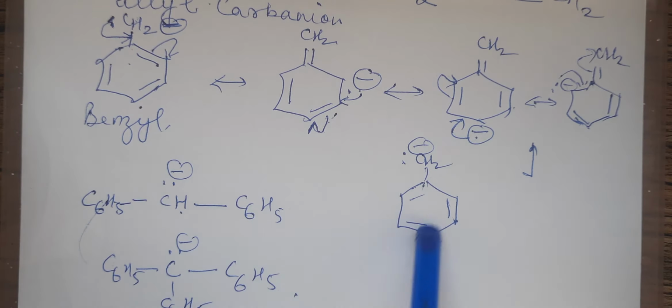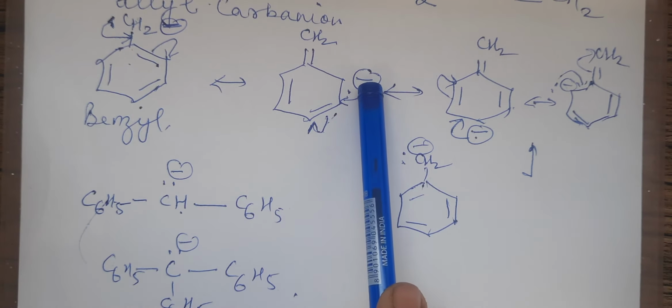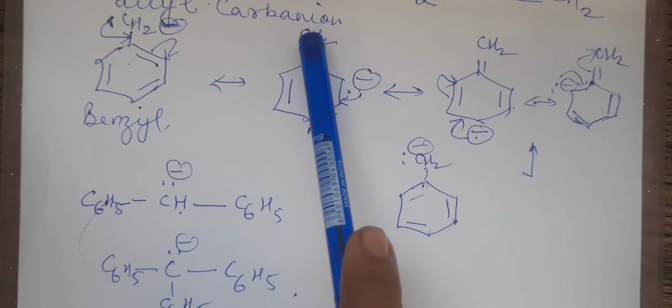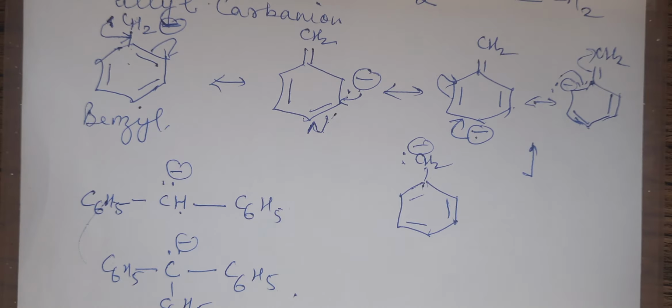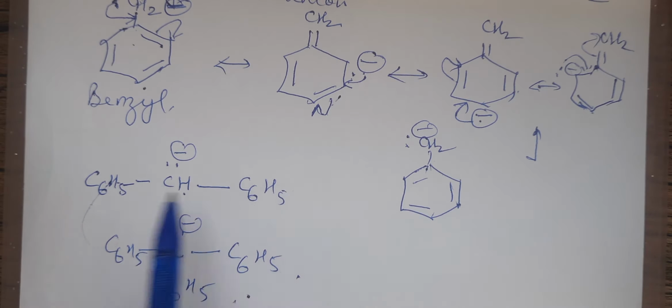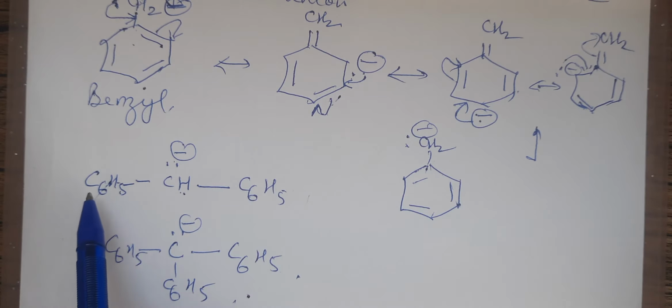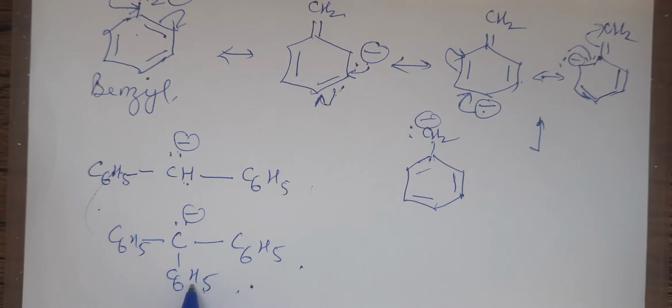is not residing on the carbon atom, it is moving in the ring. The negative charge is coming at ortho to this, para to this. That means it is not remaining on the top carbon atom. So if it is not remaining there, that means its reactivity is decreased. The less the reactivity, the more the stability. Likewise, if I have two phenyl groups, that means the negative charge is getting more chances to get dispersed on this phenyl ring or this phenyl ring. Same way, if I have three phenyl rings, then it will be still more stable because the negative charge will get a chance to move on this ring and this ring.